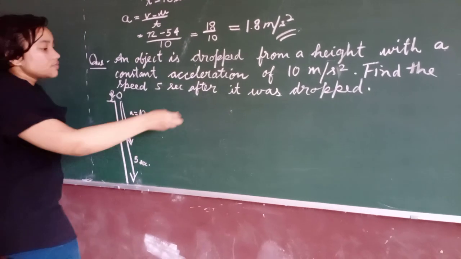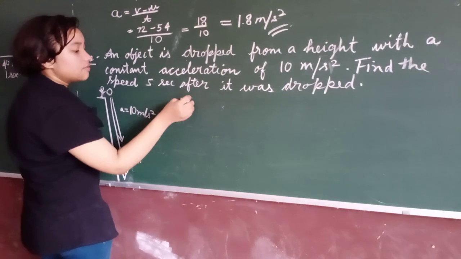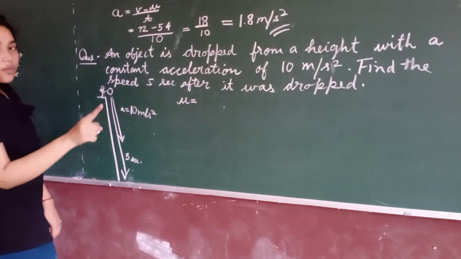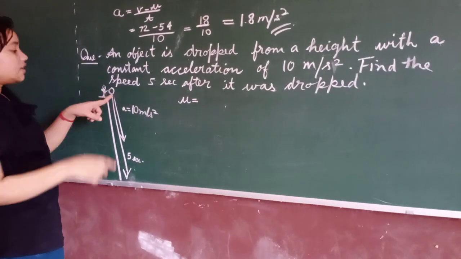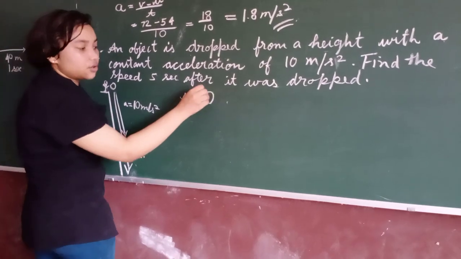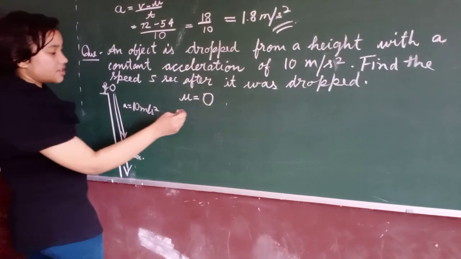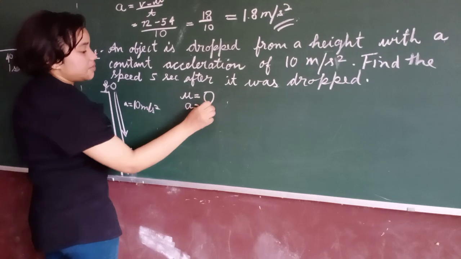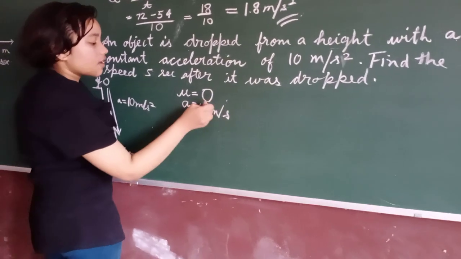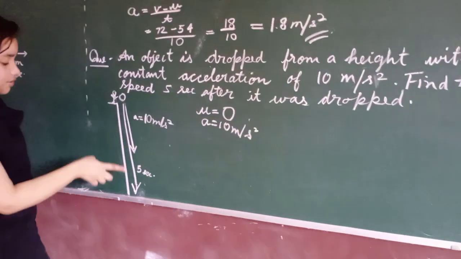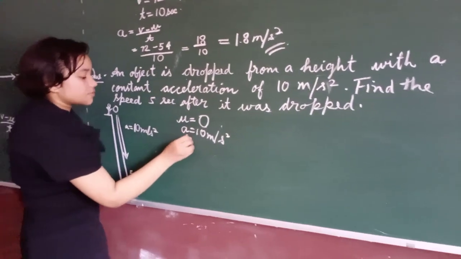Means the time taken to drop from this height is 5 seconds. So what is the initial velocity? If the object is at rest, then the initial velocity is obviously 0. Acceleration is 10 meters per second square and time taken is 5 seconds.